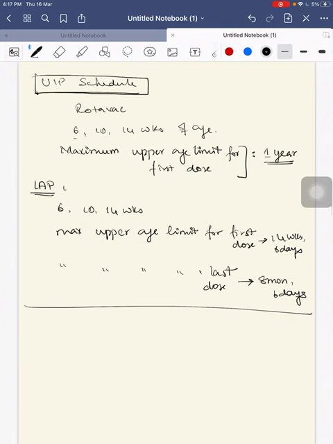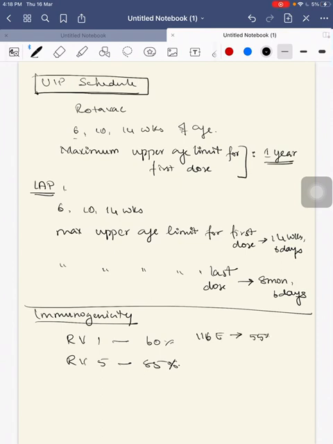Next, what is the immunogenicity? The efficacy of the vaccine was not studied in India. So the immunogenicity: RV1 has 60% and RV5 has 85%. Rotavac has an efficacy of around 55%. If you can, remember these numbers.